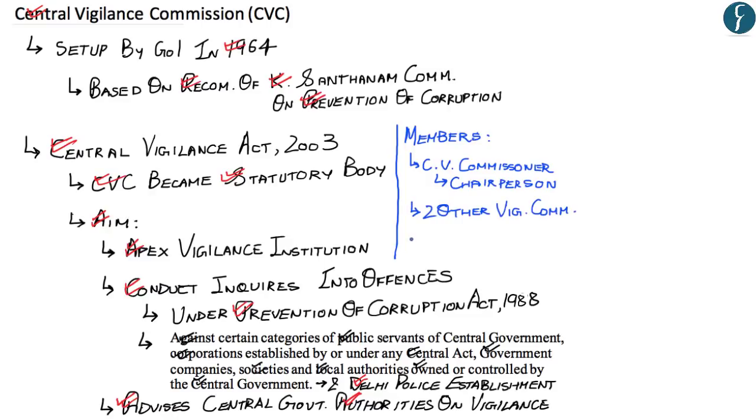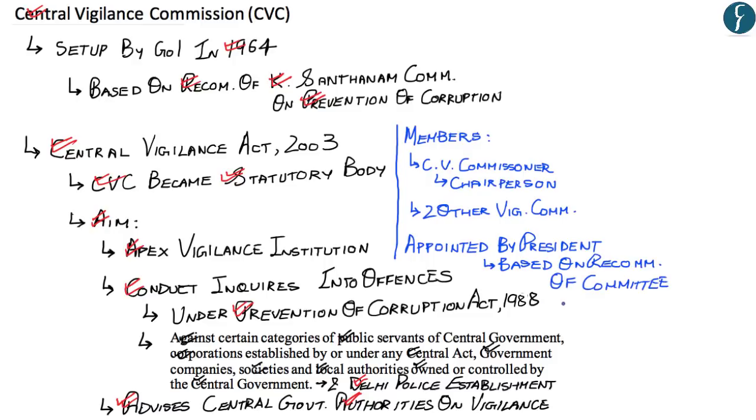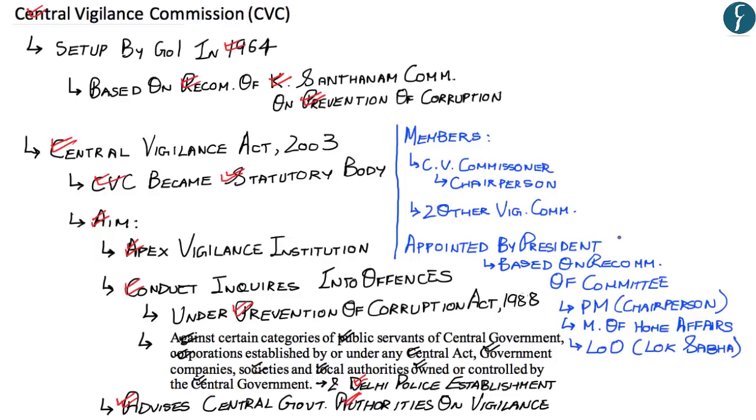Now, the Central Vigilance Commissioner and other Vigilance Commissioners shall be appointed by the President based on the recommendation of a committee consisting of the Prime Minister, Minister of Home Affairs, and Leader of the Opposition of Lok Sabha. Apart from this, the Chief Vigilance Commissioner, any other Vigilance Commissioner, may resign to the President of India, and similarly may also be removed from office by the President of India.